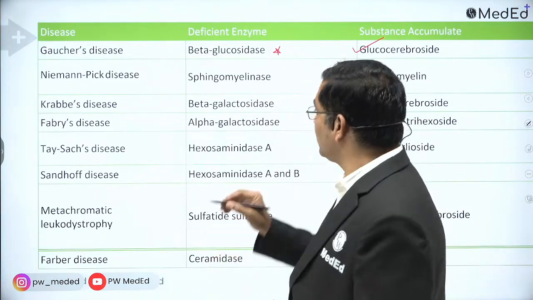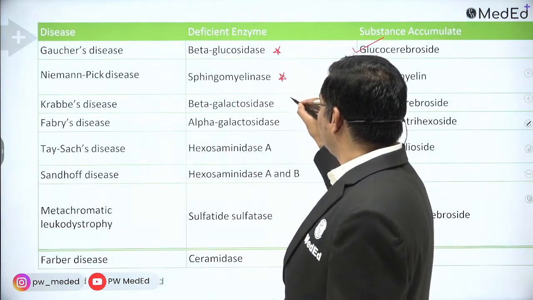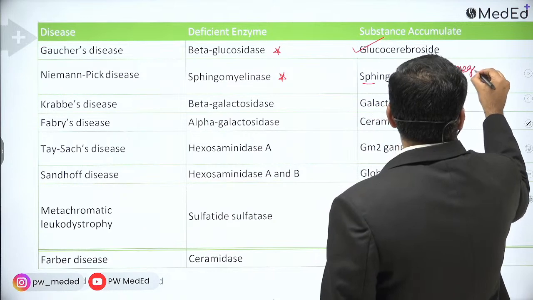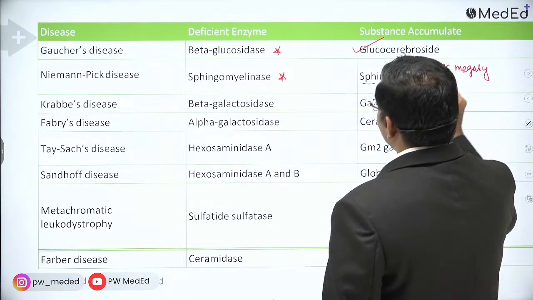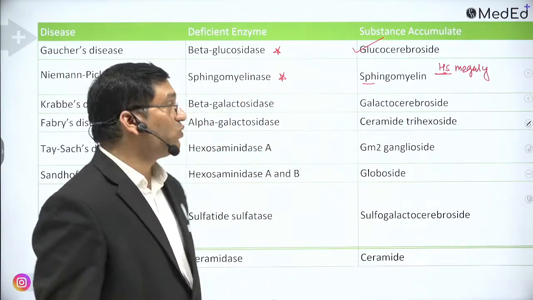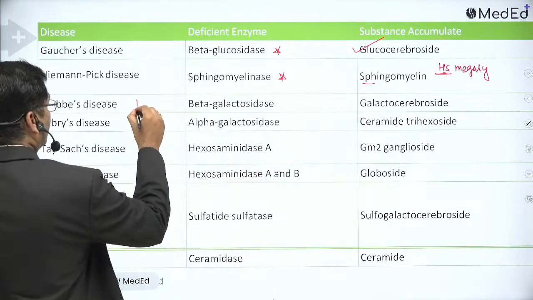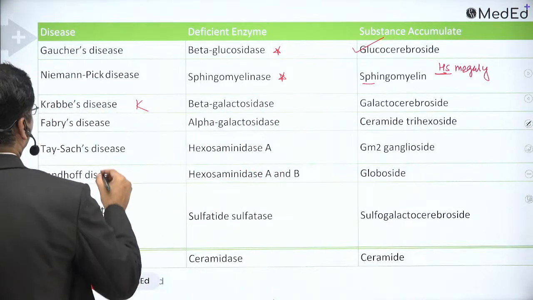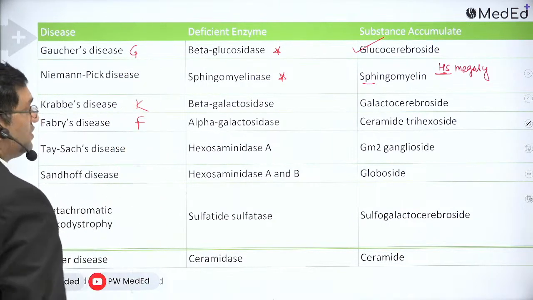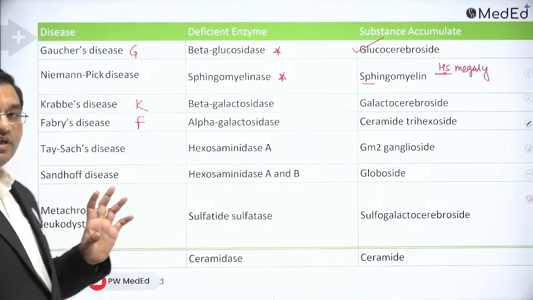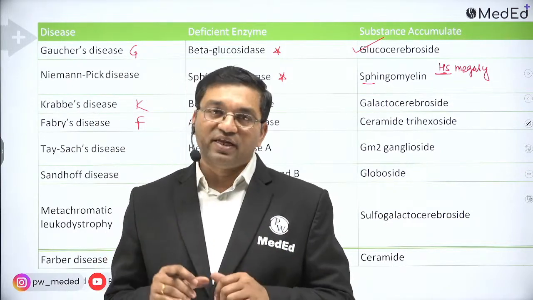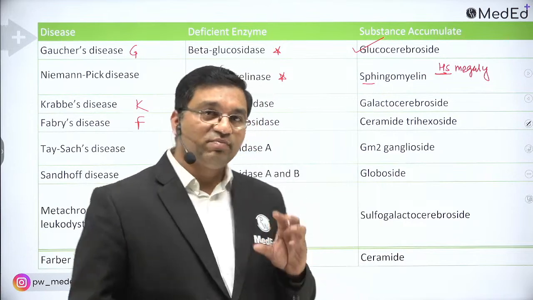In Niemann-Pick disease, sphingomyelinase is defective, with accumulation of sphingomyelin. There is hepatosplenomegaly, and the characteristic feature is the cherry red spot on the macula, except in K, G, F. The cherry red spot is because of accumulation of lipids in the retina, so the retina appears pale and the fovea appears as a bright spot.